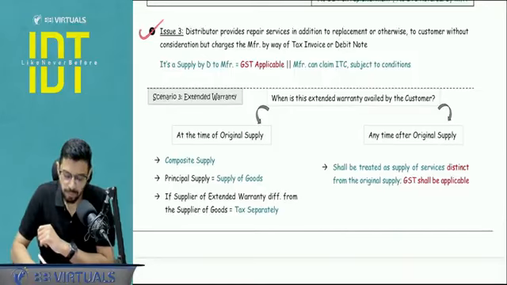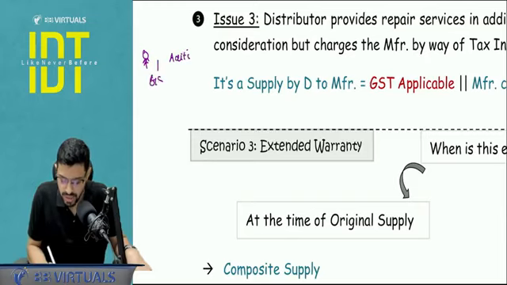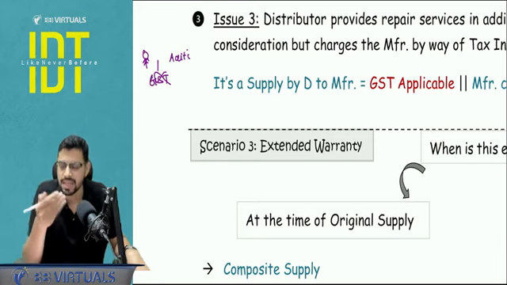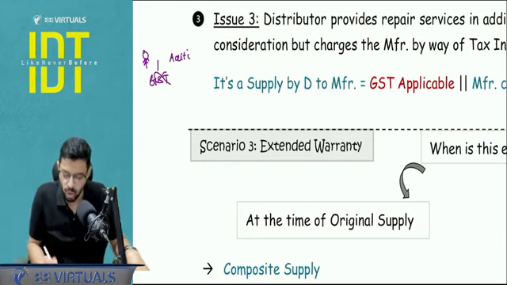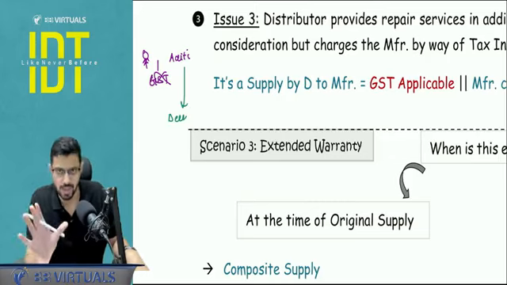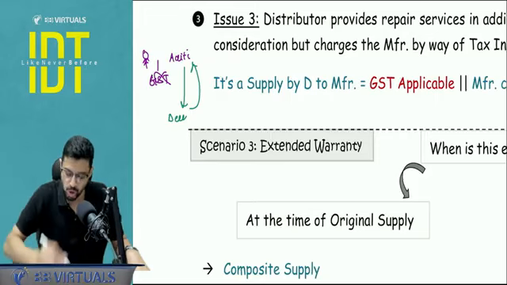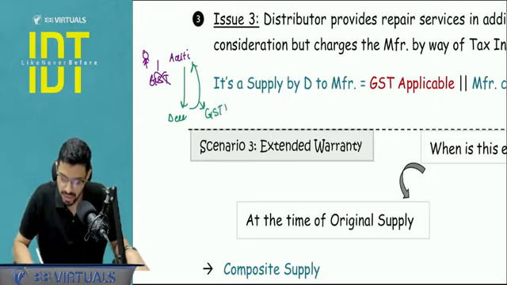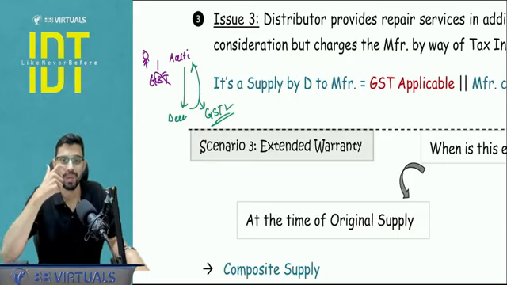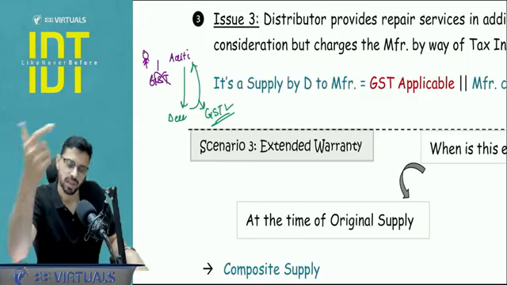Okay. Now what about the repair services? Now guys, understand. I will be taking repair services from Aditi. Now here there is no consideration. So there will be no GST at all. This is plain and simple. But instead, after giving these labor services, repair services meaning the technician cost or whatever it may be, Aditi will be charging Dell here. And generally this charging will happen via tax invoice. So money will be paid, and just like in the first case we saw for replacement of the goods also, here GST will be applicable. Why? Because it would be just like a normal taxable supply. So whenever there is a tax invoice consideration, the GST will apply.